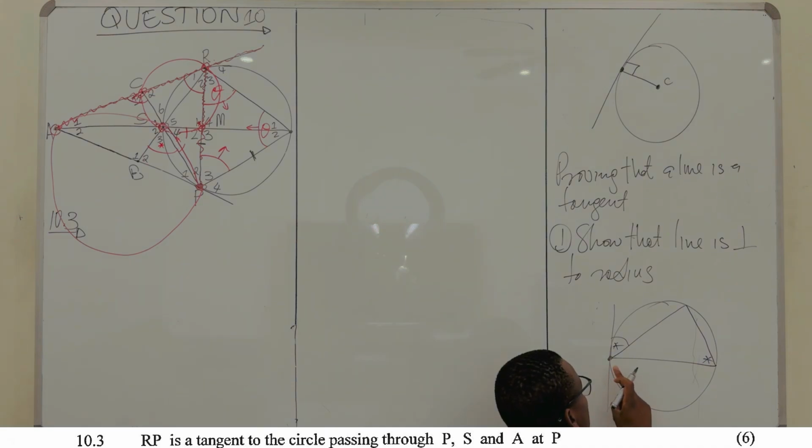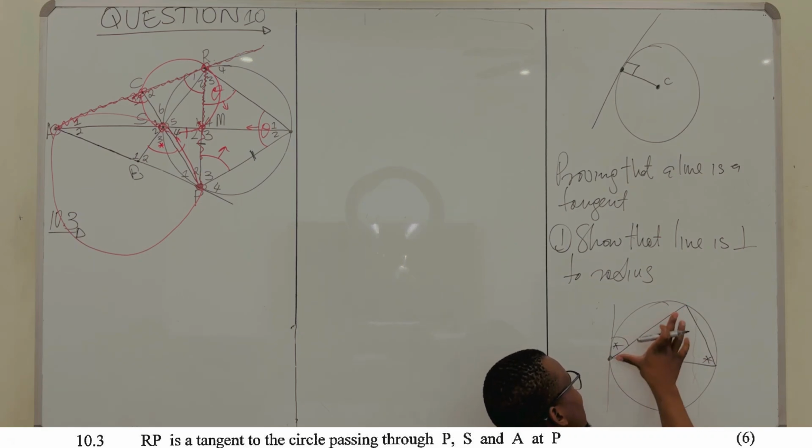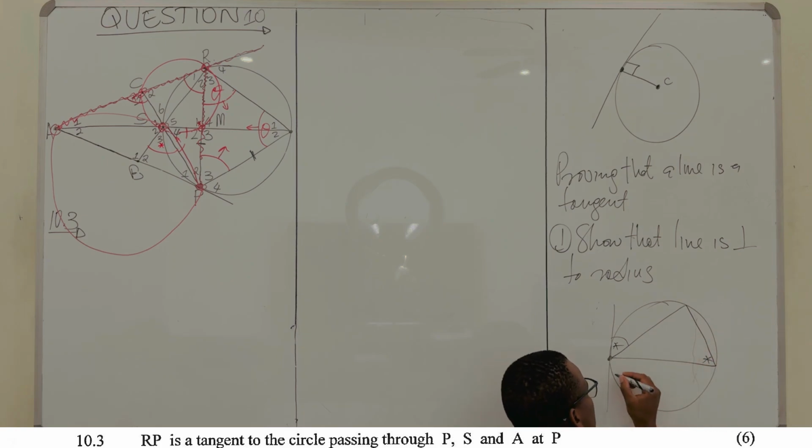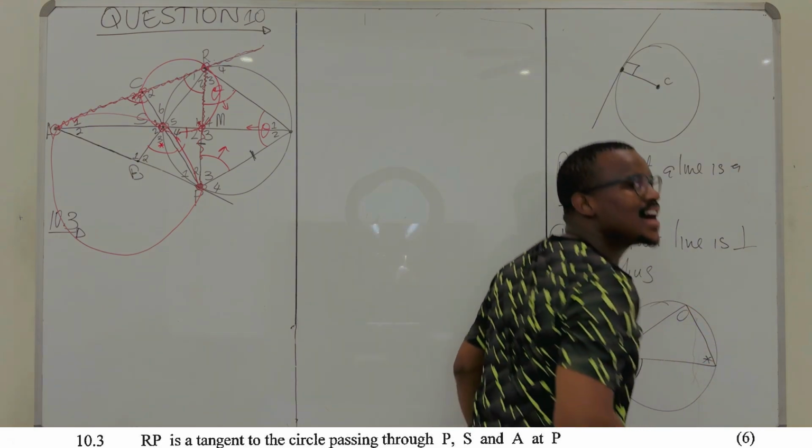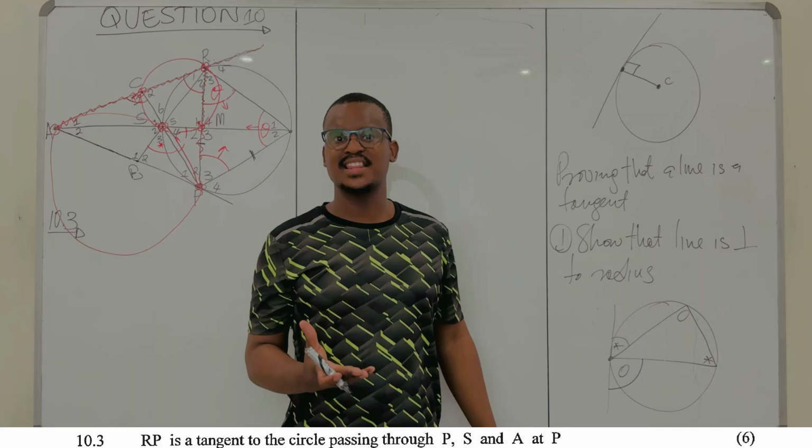The angle between your line and the chord that it intersects at the point of contact, which is at the circumference, is equal to the angle that this chord subtends on the other side. So that's the other way.